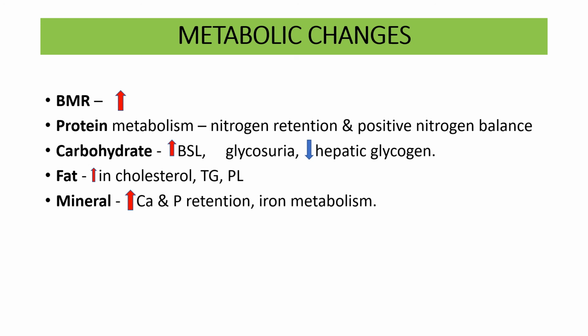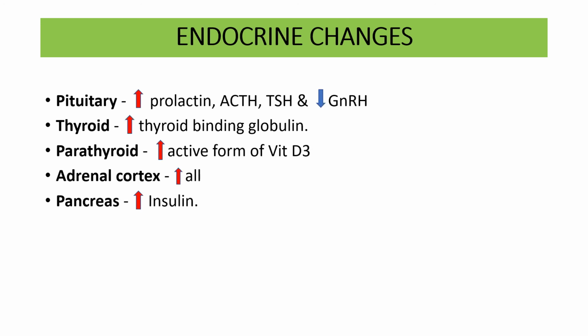Iron metabolism also increases. Endocrine changes: there is increased prolactin, ACTH and TSH but decreased GnRH. Thyroid binding globulin increases, and in the parathyroid there is an increased active form of vitamin D. The adrenal cortex has an increase in all the hormones it secretes, and in the pancreas there is increased insulin secretion.